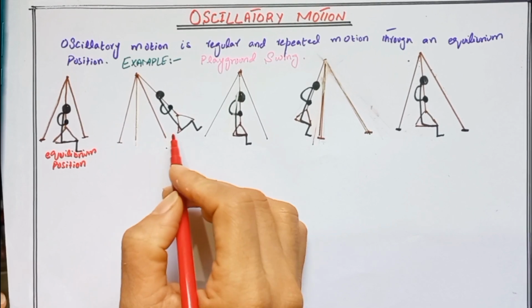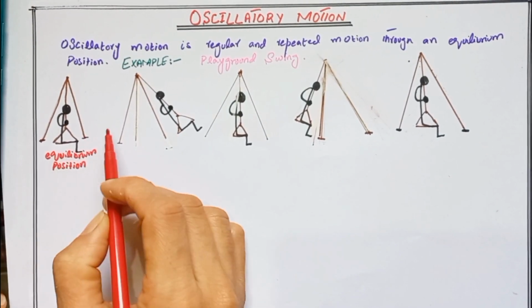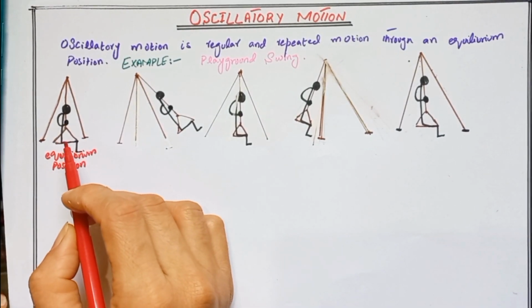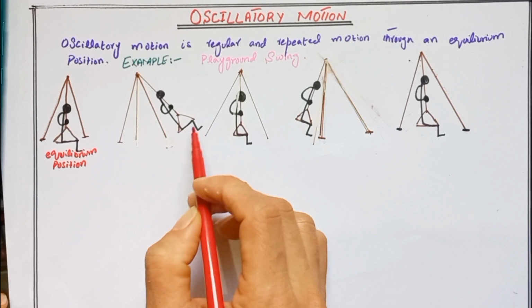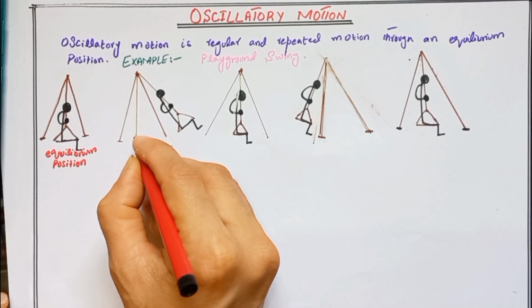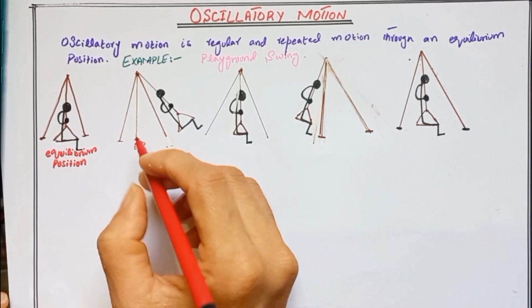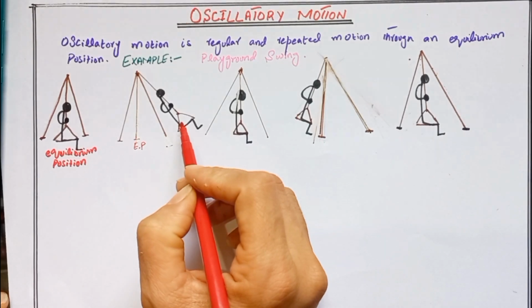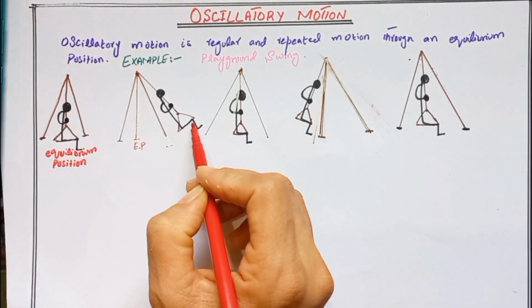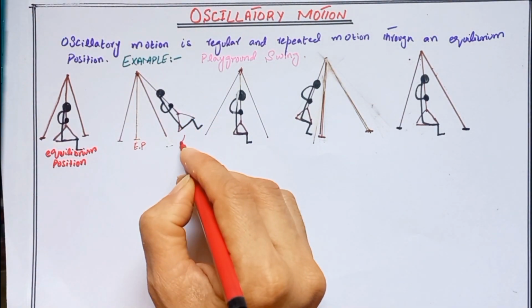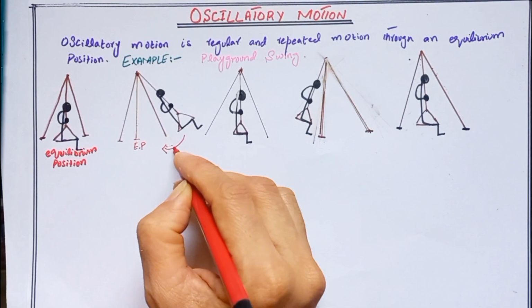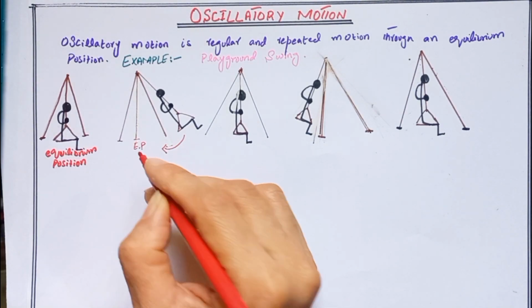Now, what would happen if we were to give the swing a push? If we were to push the back of the swing, it will start to move to the right of the equilibrium position. Then it will reach the rightmost point. Then it will change direction and start moving backward toward the equilibrium position.